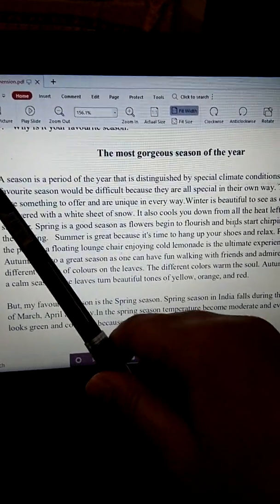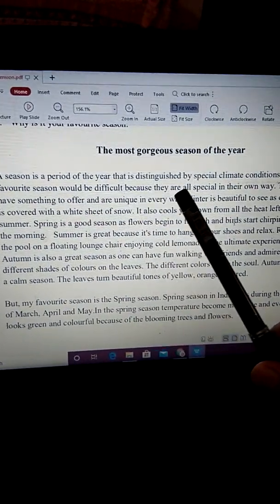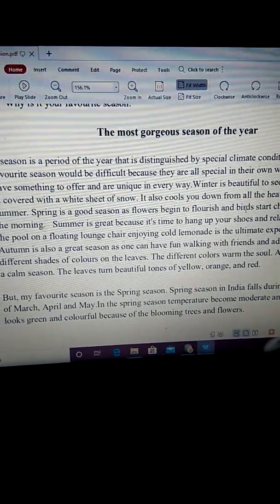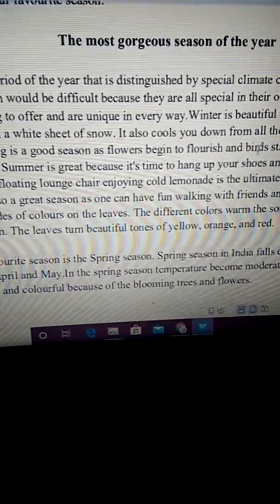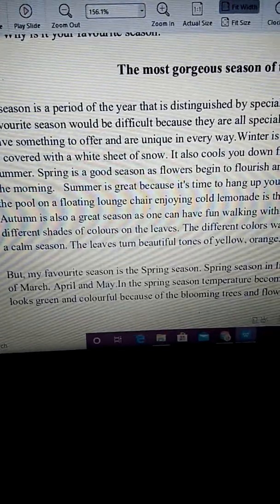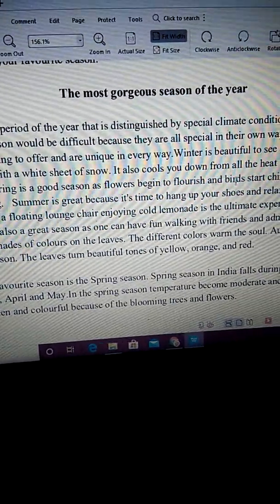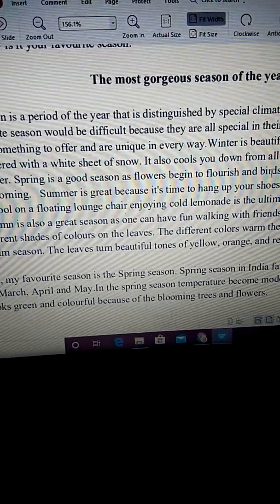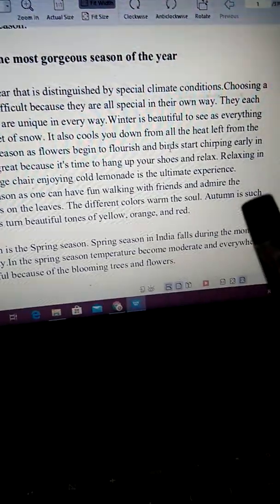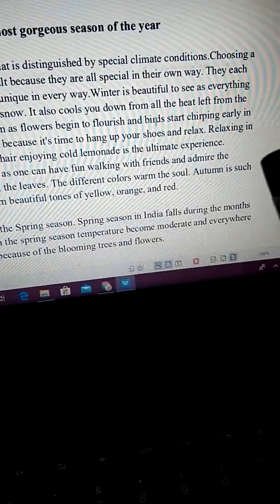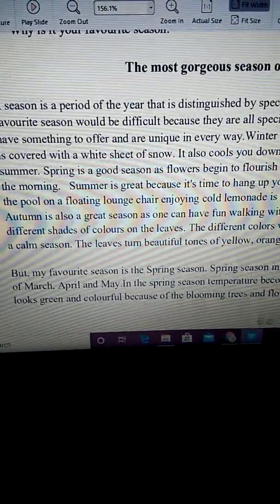What is the introduction? A season is a period of the year that is distinguished by special climate conditions. Choosing a favorite season would be difficult because they are all special in their own way. They each have something to offer and are unique in every way. Winter is beautiful to see as everything is covered with a white sheet of snow. It also cools you down from all the heat left from the summer. Spring is a good season as flowers begin to flourish and birds start chirping early in the morning.